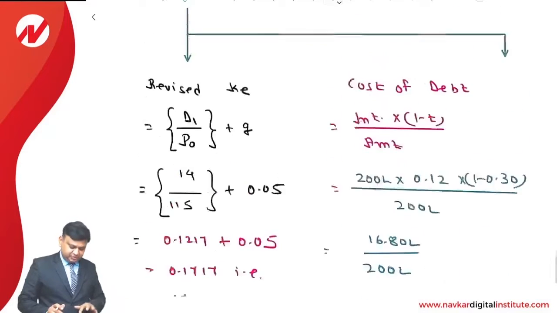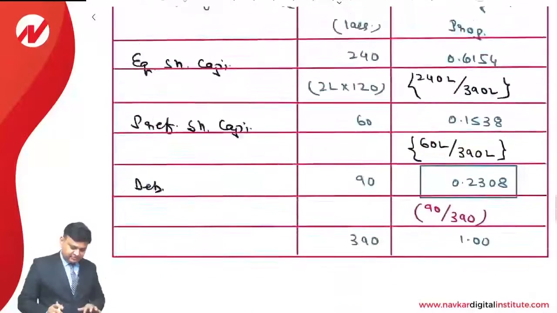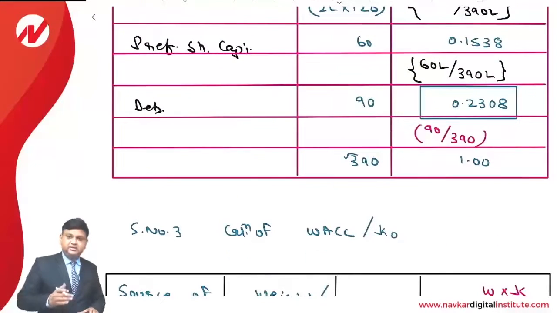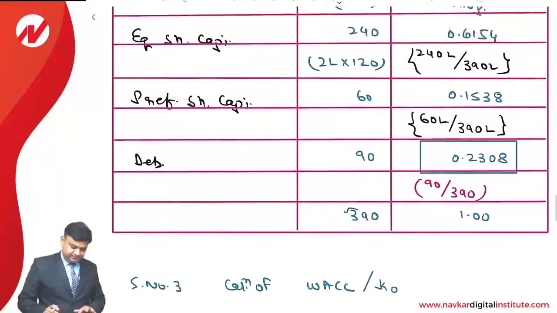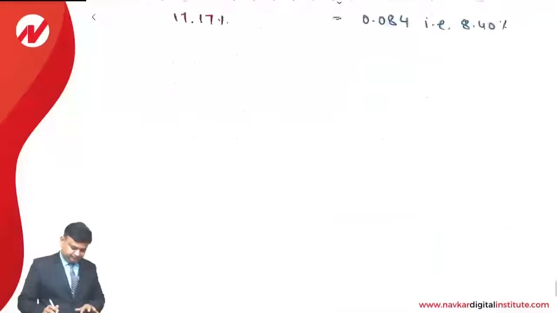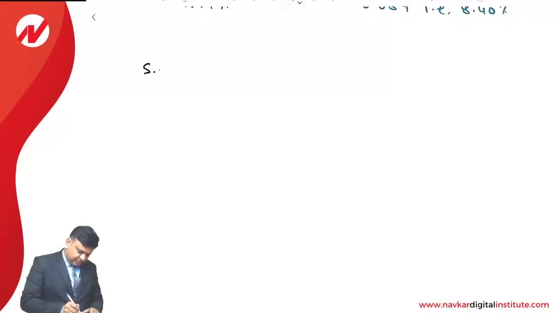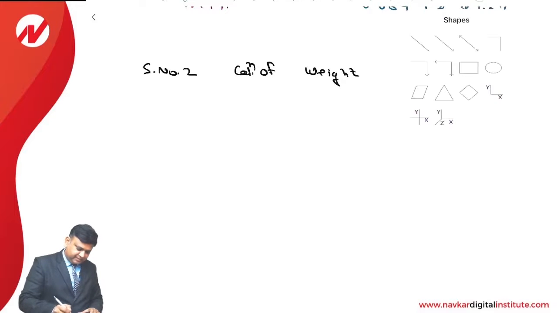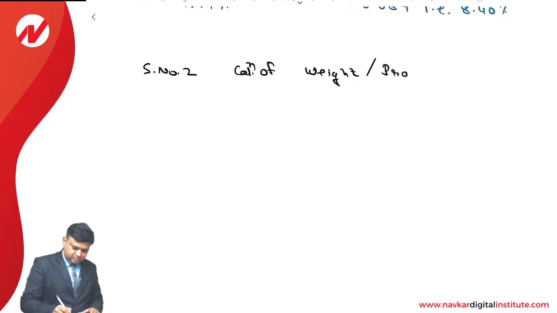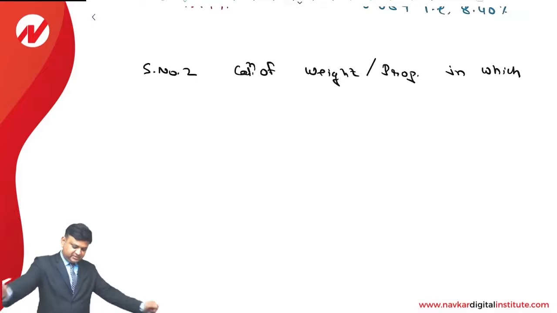Next working note will be the proportion. So friends, what will happen? Now instead of 390, there will be additional 200. Accordingly, we are required to make the calculation. And further, the market price of the equity share is also changing, so accordingly, we are required to compute the value of the equity. So step number 2, calculation of weight or proportion in which funds have been raised.